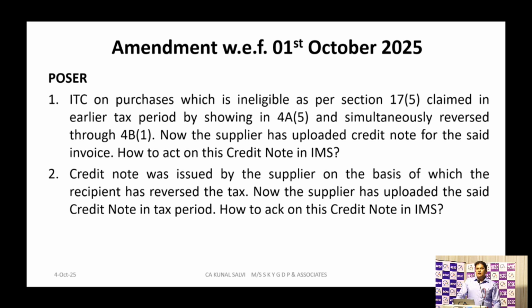I think there was a facility which I have seen in the advisory that there will be a tab for whatever ITC I have claimed or not claimed for a particular transaction or that credit note. I can put that figure or those numbers over there. So automatically it will get acted on for that credit note. But I don't know right now what will happen on the GSTN portal for these specific transactions.